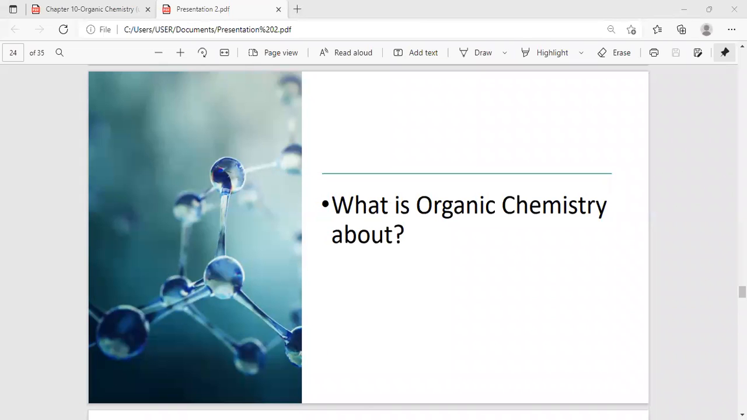Let's do a quick recap of what we studied last week. Last week we learned about organic chemistry, and we also learned about the economics of the chemical industry. So let's begin. The first question: what is organic chemistry about? Anyone can answer? Good. Organic chemistry is the study of carbon containing compounds.